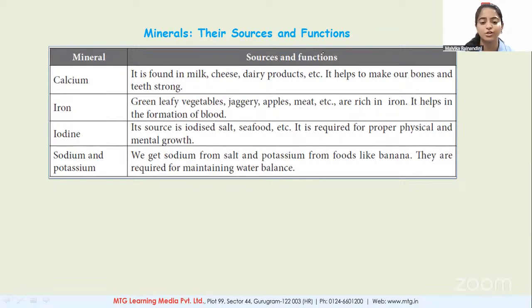And what is the function of iron? It helps in the formation of blood. And deficiency of iron can cause anemia. Okay. Now, iodine.